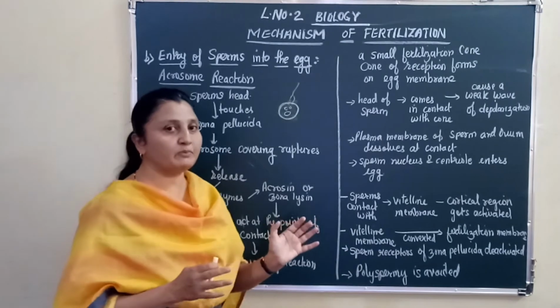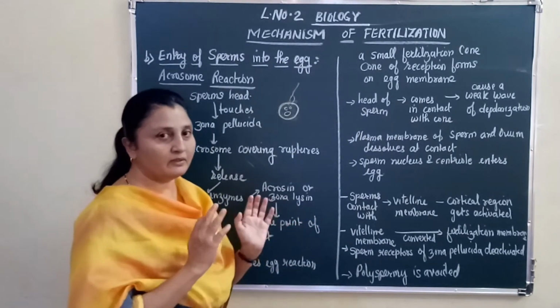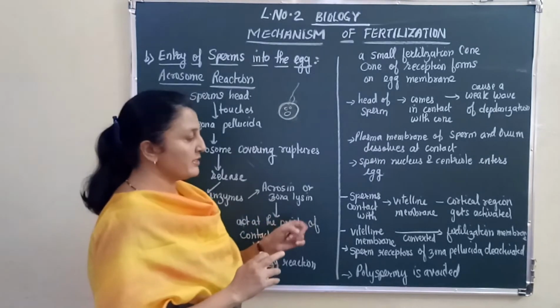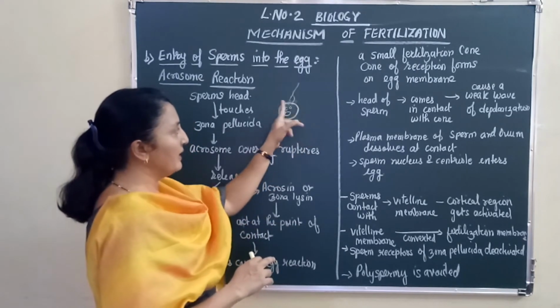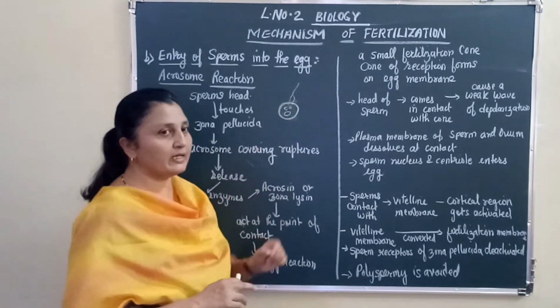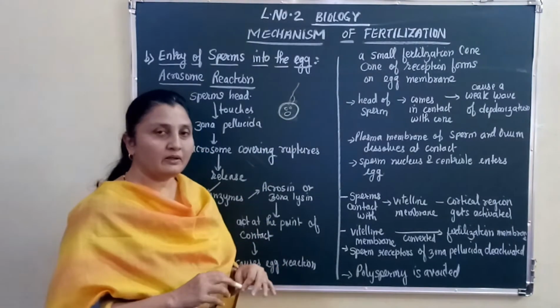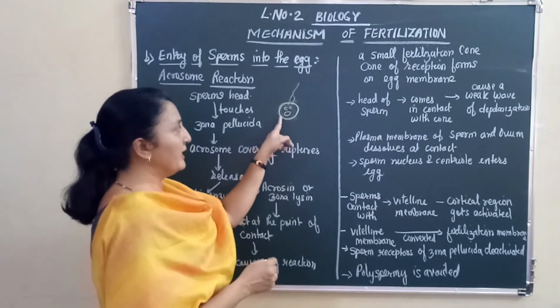Remember, there were receptors on the zona pellucida, the fertilizin, right? Those receptors get deactivated and a firm membrane around the egg is formed, and it is called the fertilization membrane. Because of this membrane, no other sperm will be able to fertilize this egg.